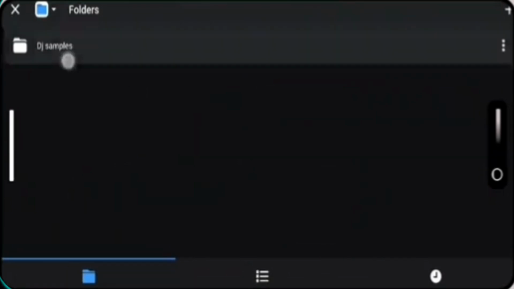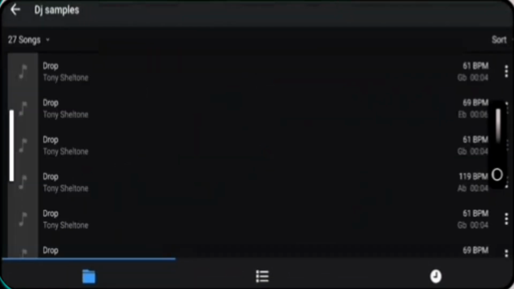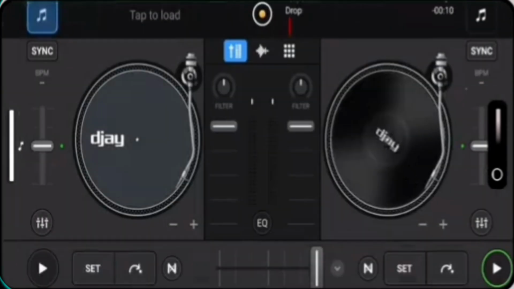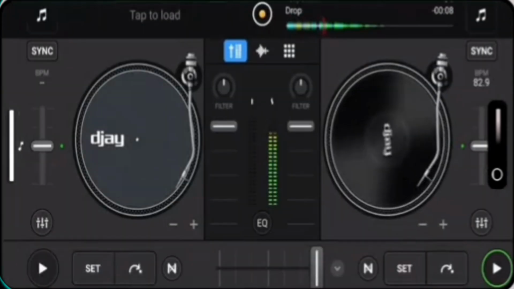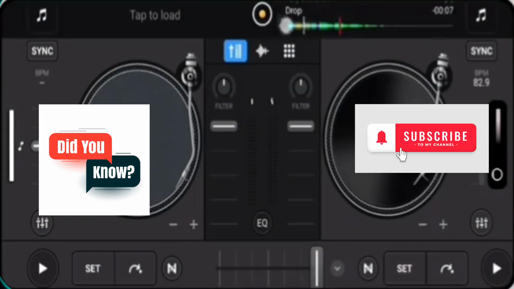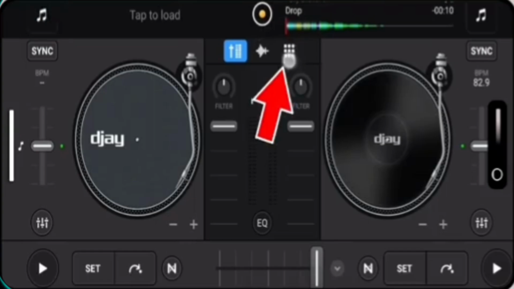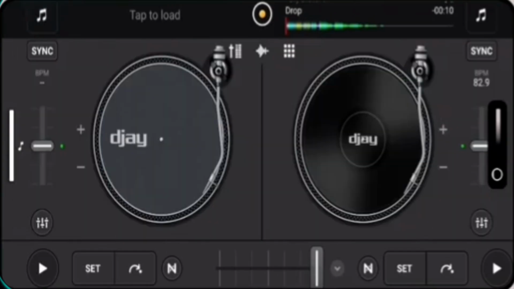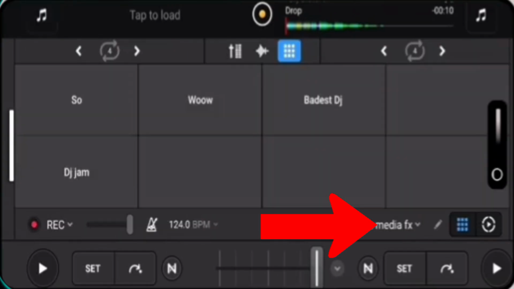I organized my samples in a folder and named it DJ Samples. Now load it as music to any deck of your choice. I prefer deck 2, like that. Tap these 9 dots here for effect samples.